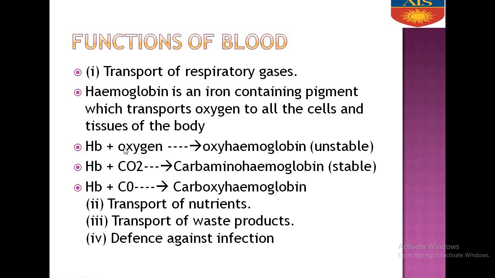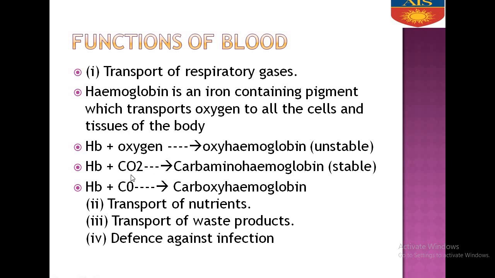As I have told you in the respiration chapter, when hemoglobin combines with oxygen, it forms oxyhemoglobin, an unstable compound. Why an unstable compound? So that the neighboring cells can easily extract oxygen from it.